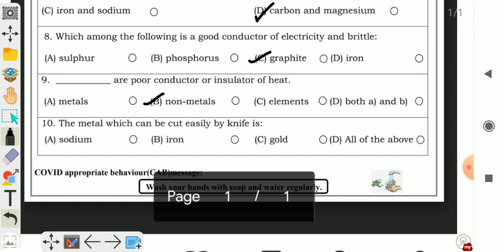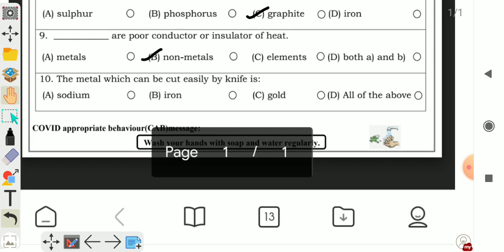Question number 10. The metal which can be cut easily by knife is. Name the metal which is soft in nature and can be cut with a knife. So, which metal is this? This is sodium. Sodium metal is very soft and can be cut with a knife. Iron can't be cut with a knife. Gold can't be cut. So the correct answer will be sodium.